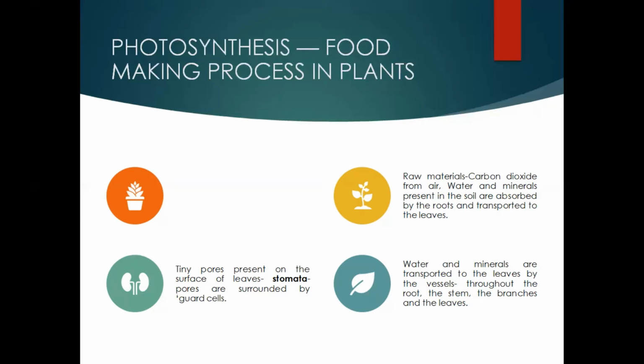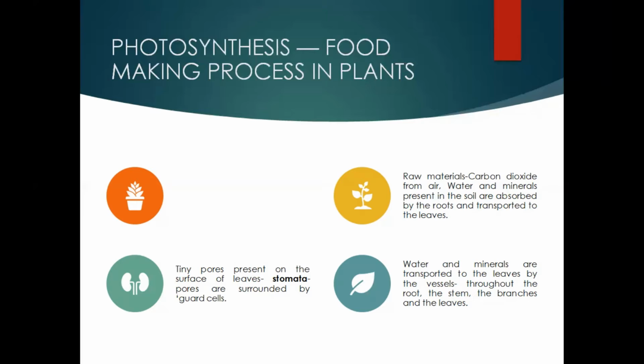One of them is the stomata, which is present on the epidermal surface of most of the green plants, on the green surface of the leaves. The epidermal surface of the leaves possesses these tiny pores in the form of stomata. And water and minerals, the second essential component, plants absorb by the help of roots.